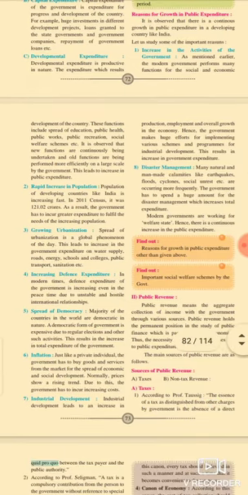Second one, rapid increase in the population. Population growth is also a cause of higher expenditure. The population of developing countries like India is increasing fast. In the 2011 census, it was 121.02 crores. As a result, the government has to increase expenditure to fulfill the needs of the increasing population.